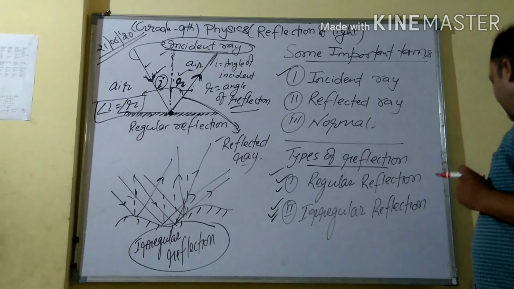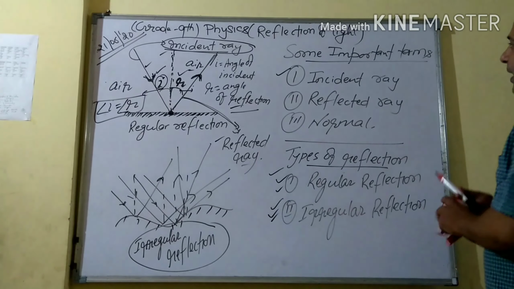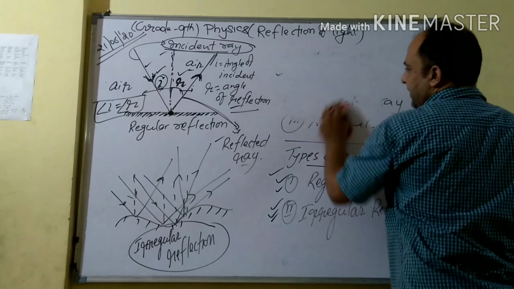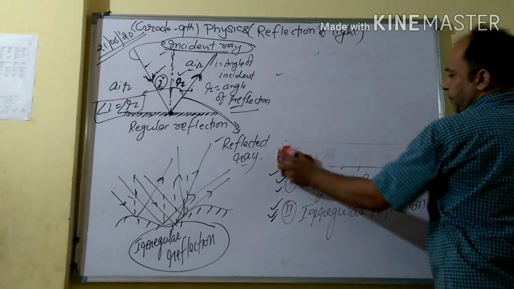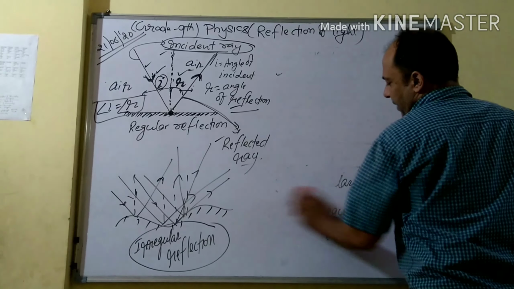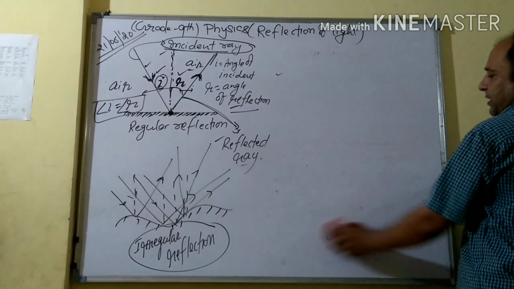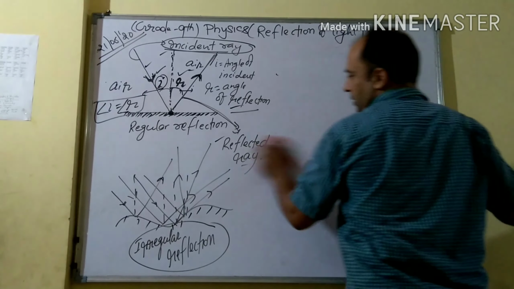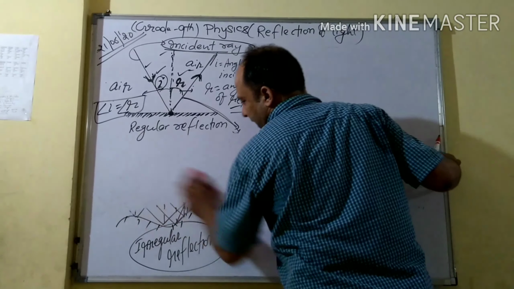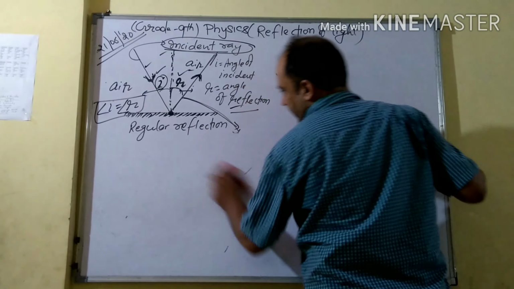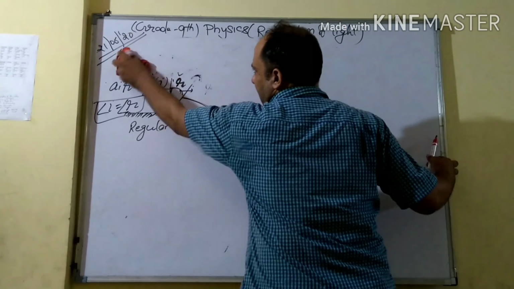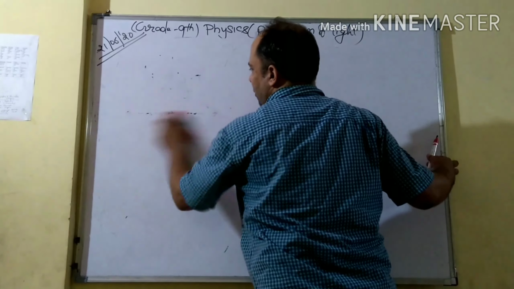Now there are two types of image: one is the real image, another is the virtual image.